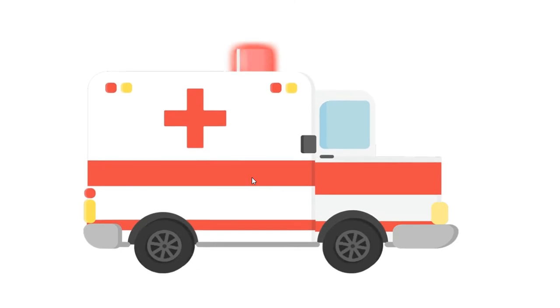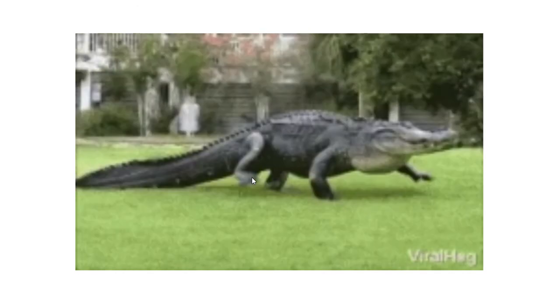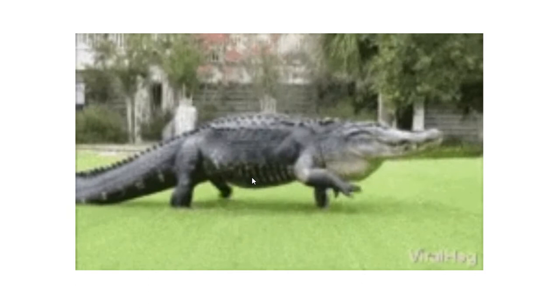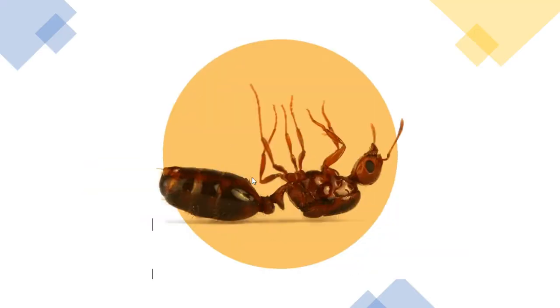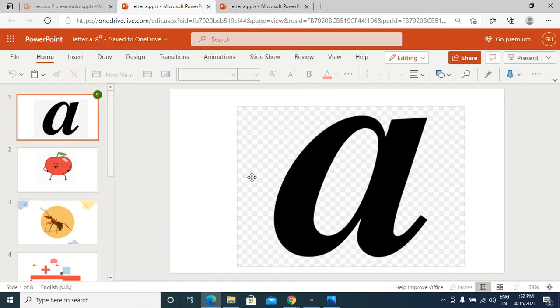What is this? Ambulance. Arrow. A arrow. A alligator. So these are the objects related to letter A which we have learned yesterday.